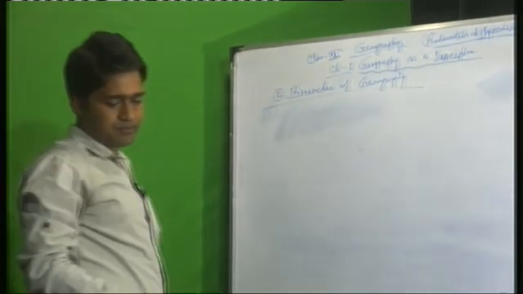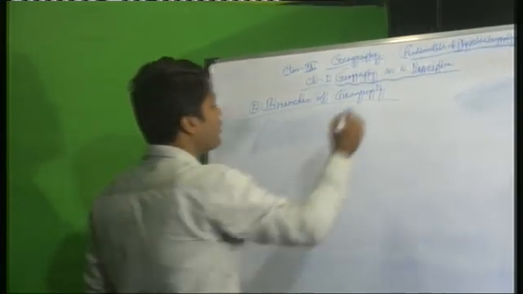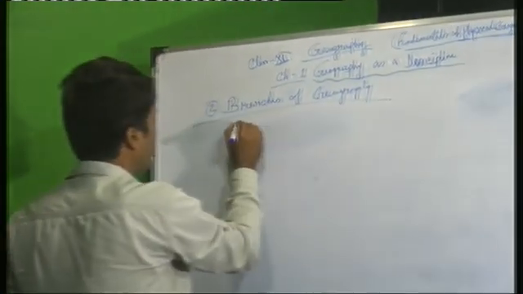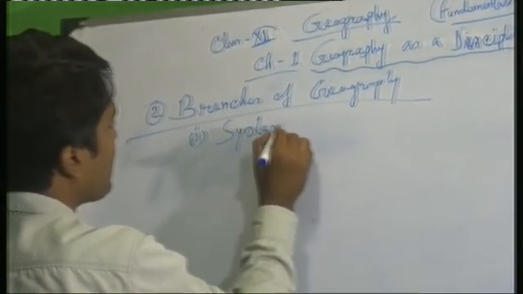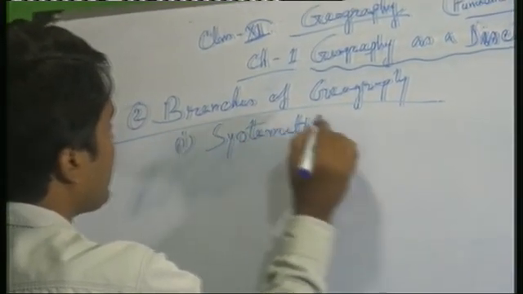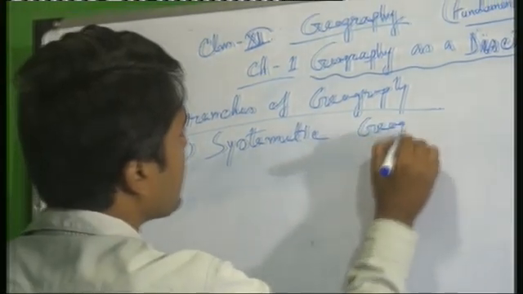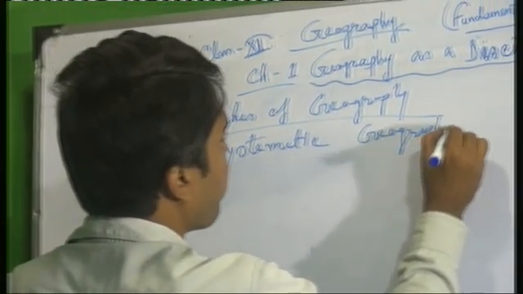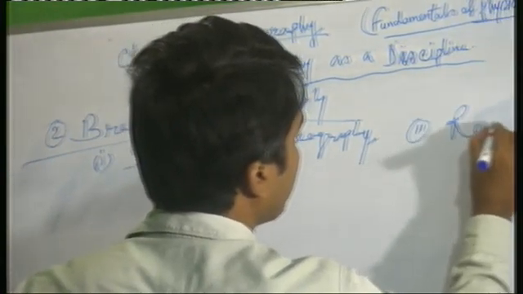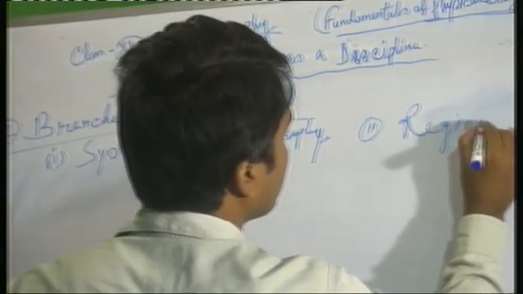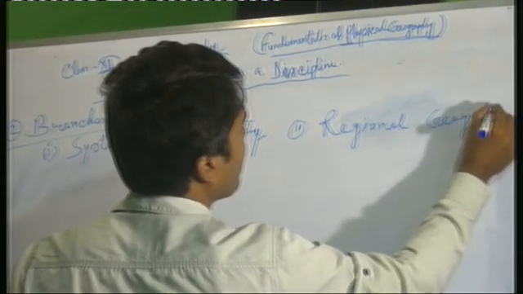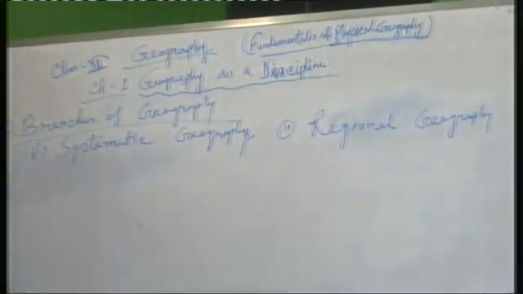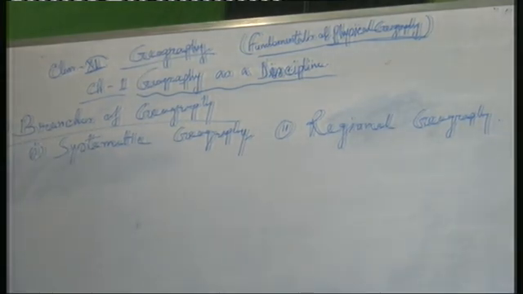Generally, there are 2 parts of the branches of geography. Number 1, systematic geography. Number 2, regional geography. Systematic geography and regional geography.